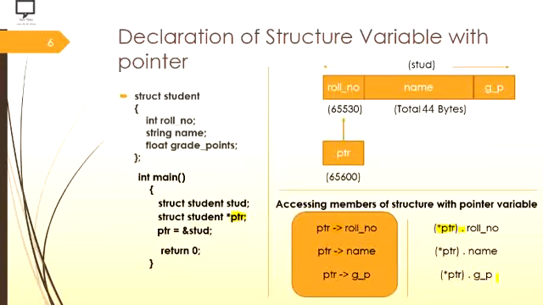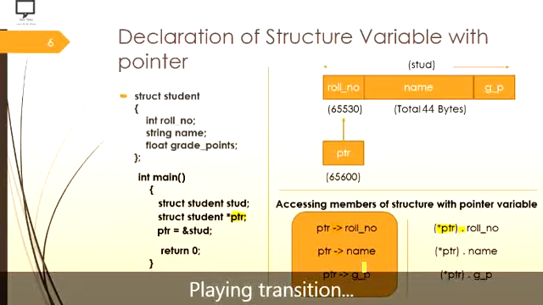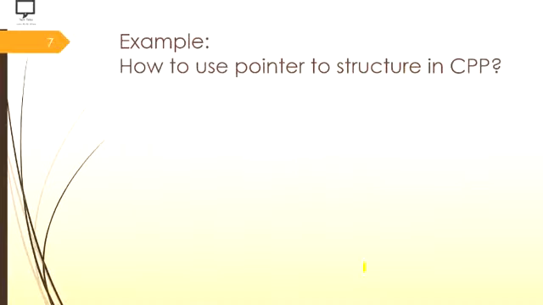But you have to keep in mind that usually we use this representation when we are going to use the structure variable with the help of a pointer, that is, pointer to structure. Then we are supposed to use the arrow operator. Now in the next slide I am going to explain all these things with the help of an example: how to use pointer to structure in CPP.